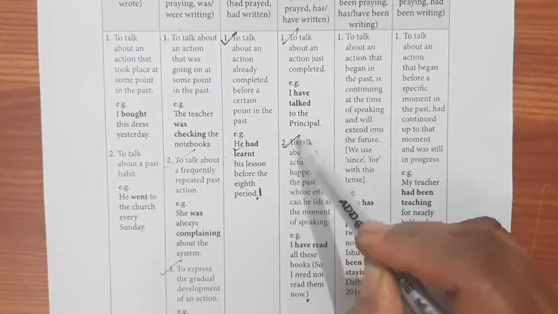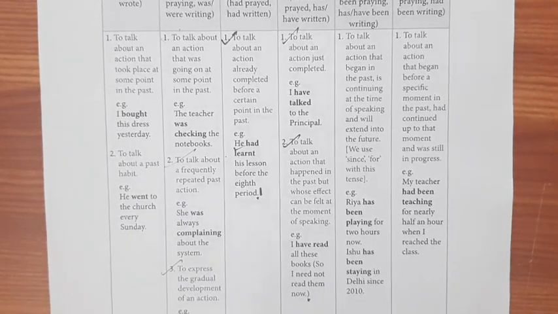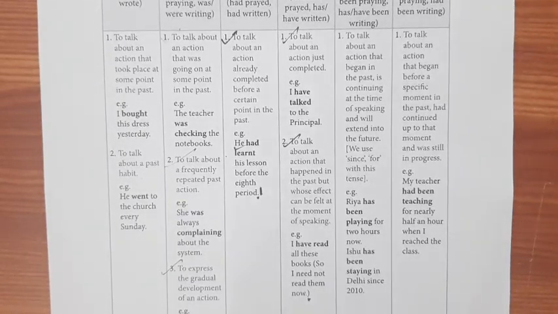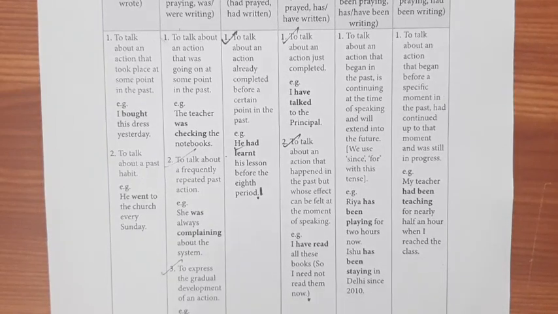That means it has already been done. She has or he has already read those books, and the effect can be felt at the moment of speaking.